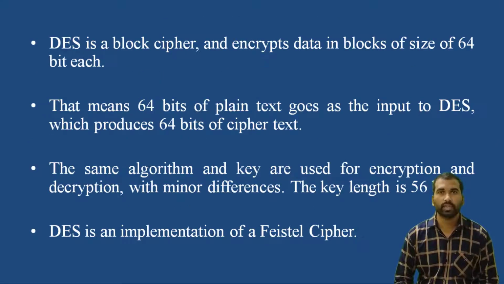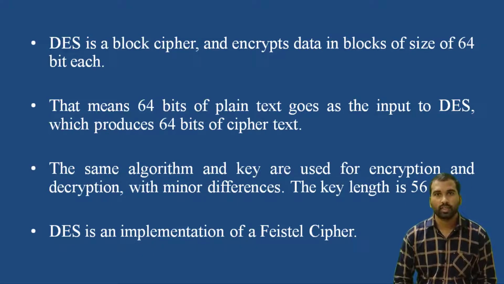DES is a block cipher and encrypts the data in blocks of size 64 bits each. So the block size is 64 bits in DES. That means 64 bits of plaintext goes as input to the DES function, which produces 64 bits of ciphertext. The same algorithm and key are used for the encryption and decryption process with minor differences, and the key length is 56 bits. So for both the encryption and decryption process we are using the same length key and the same algorithm, to convert plaintext into ciphertext and ciphertext to plaintext.